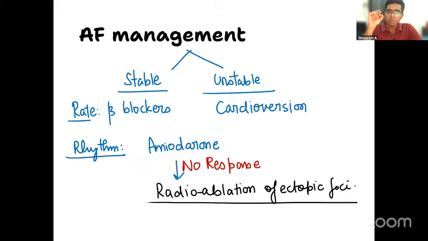One is stable patient or unstable patient. Unstable patient, don't think anything further. It is shock or cardioversion. Stable patient, you see what the question is about. Usually beta blockers for rate control. That is what is acutely required.